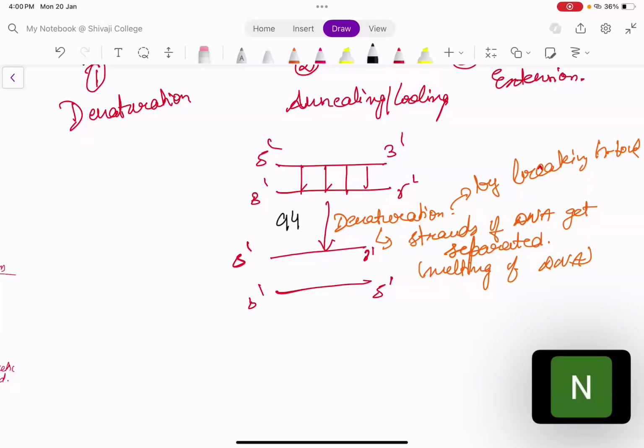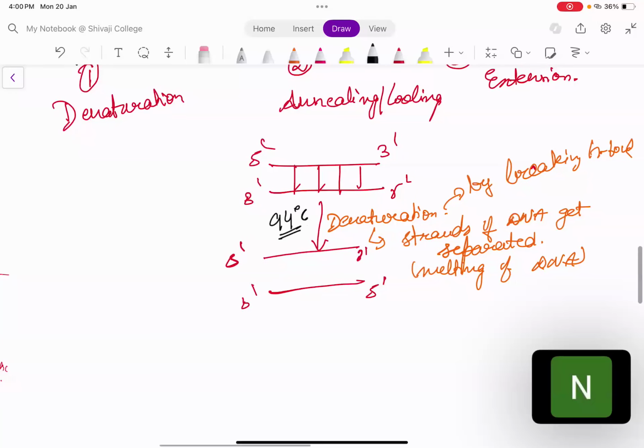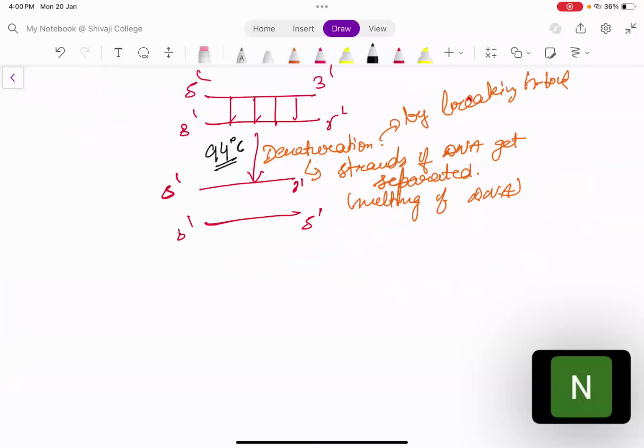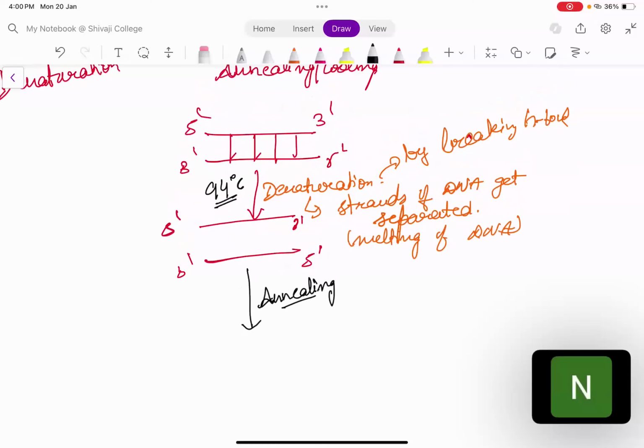What happens after denaturation? Denaturation के बाद क्या होगा? There will be annealing. See, you have given a very high temperature to it for the bonds to be broken. Now you will reduce the temperature a bit. So annealing happens at 54 degrees Celsius.